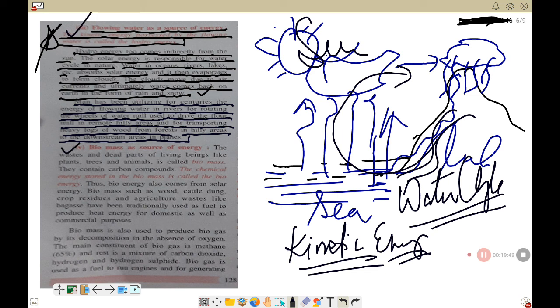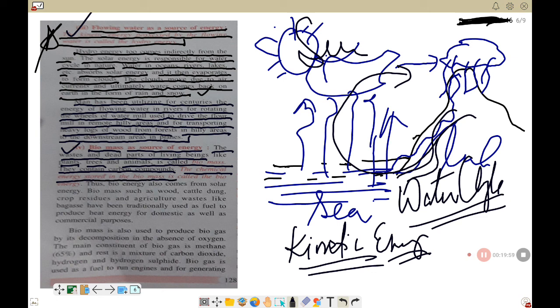Okay, number 5, that is biomass as a source of energy. Now what is biomass? Let's learn. The waste and the dead parts of the living beings like plants, trees, animals is called biomass. They contain carbon compounds. Please underline all this: the chemical energy stored in the biomass is called bioenergy. So the chemical energy which is stored in this biomass is called bioenergy. Thus, bioenergy also comes from the solar energy.